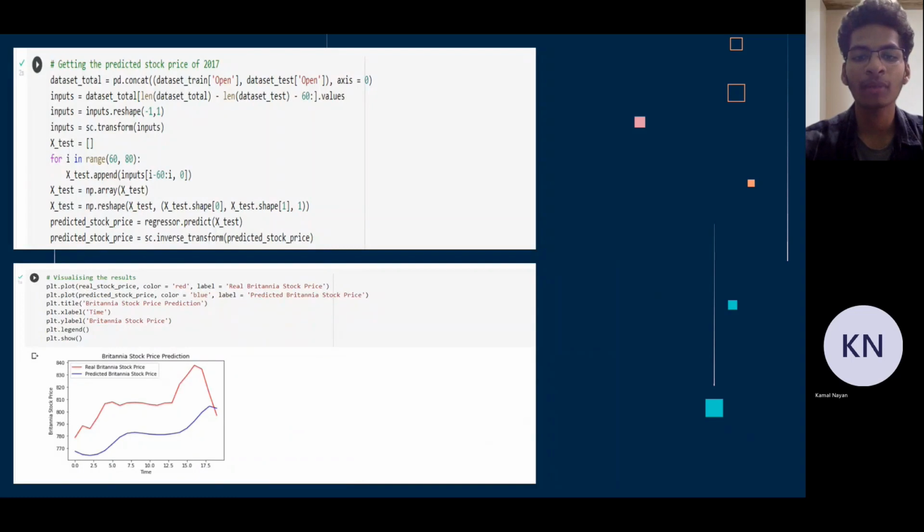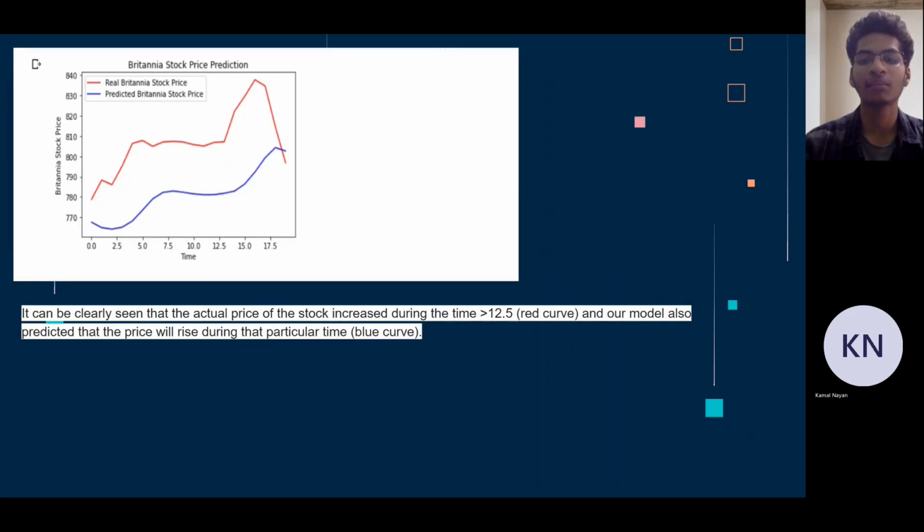We obtain the following graph by plugging in the stock data using the LSTM model, the dropout and the optimizer, and finally visualizing the predicted stock price indicated by the blue line against the actual stock price indicated by the red line. This model has correctly predicted the stock price behavior rather than the numeric rise or fall in stock. During the time of more than 12.5, it was correctly predicted that the stock price will rise.